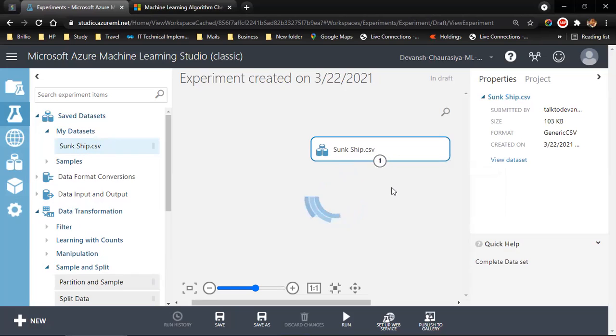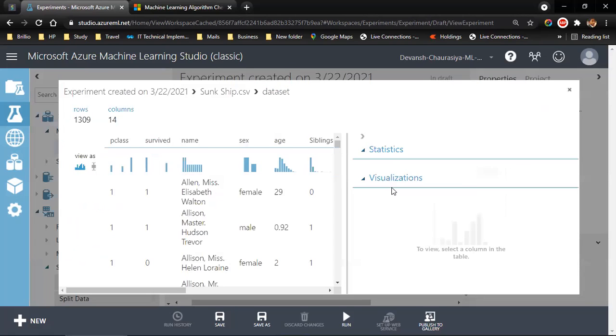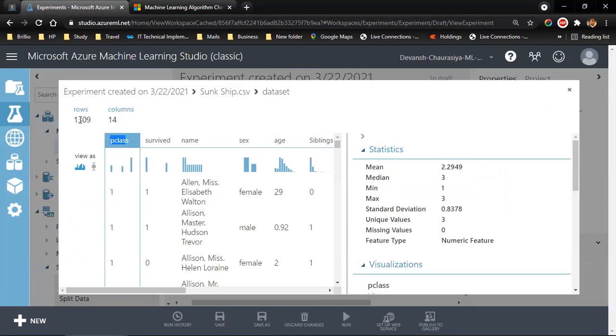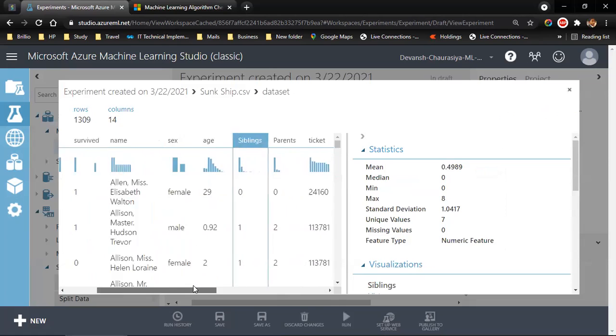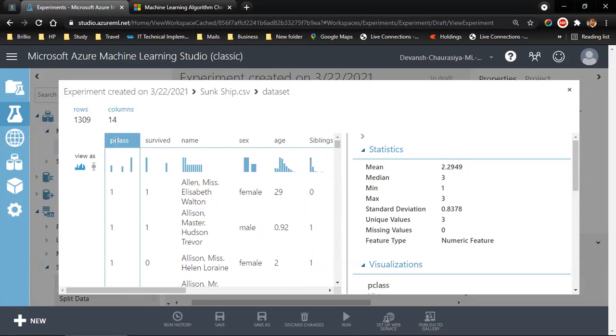I click on visualize. So I have 14 columns and 1,309 rows. We have passenger class, survived, name, gender, age, siblings, and so on. Of course, this is the entire data set. Passenger class. As soon as I select this, you see on the right side I have a statistical description. The mean is 2.29, median is 3, minimum is 1, max value is 3, standard deviation is this much, and there are 3 unique values.